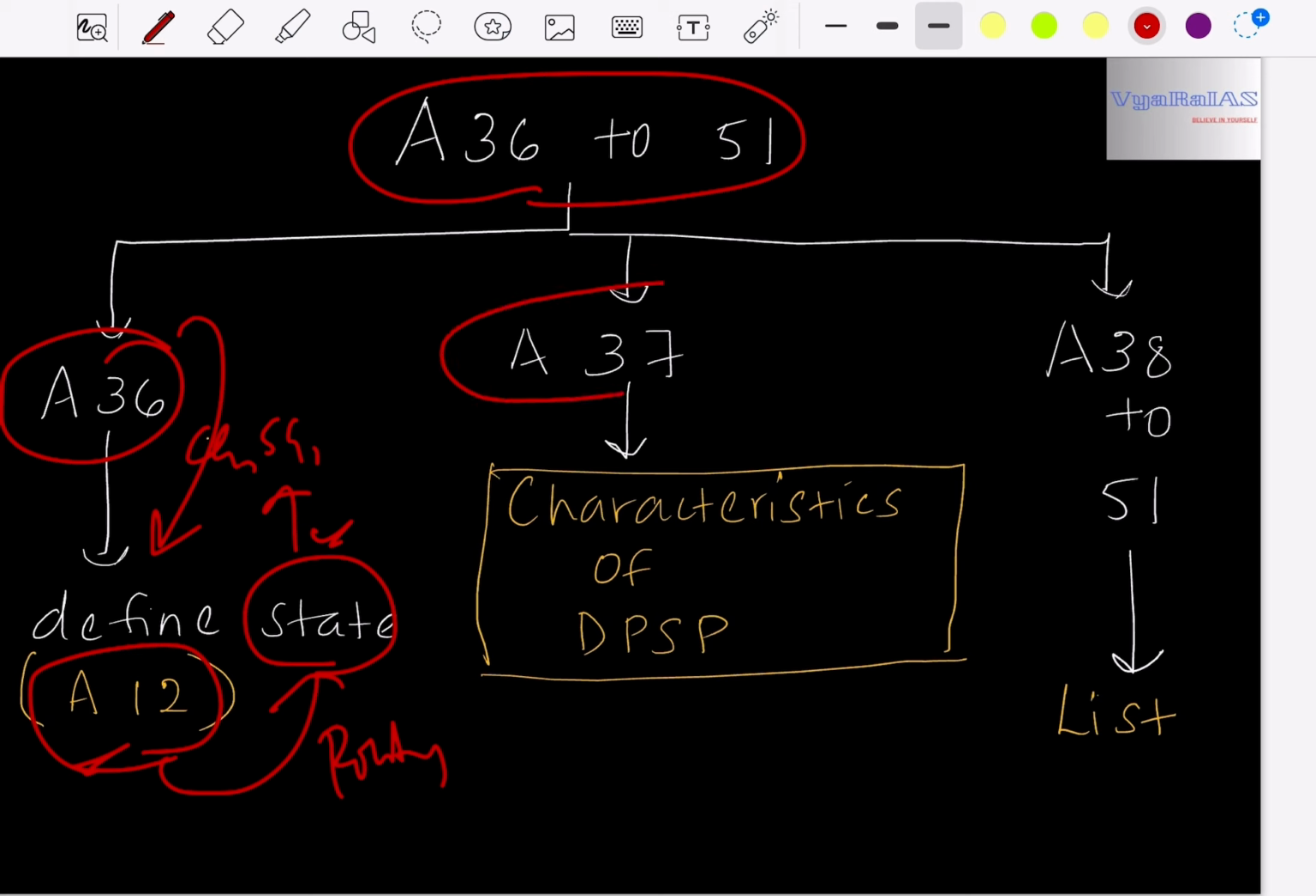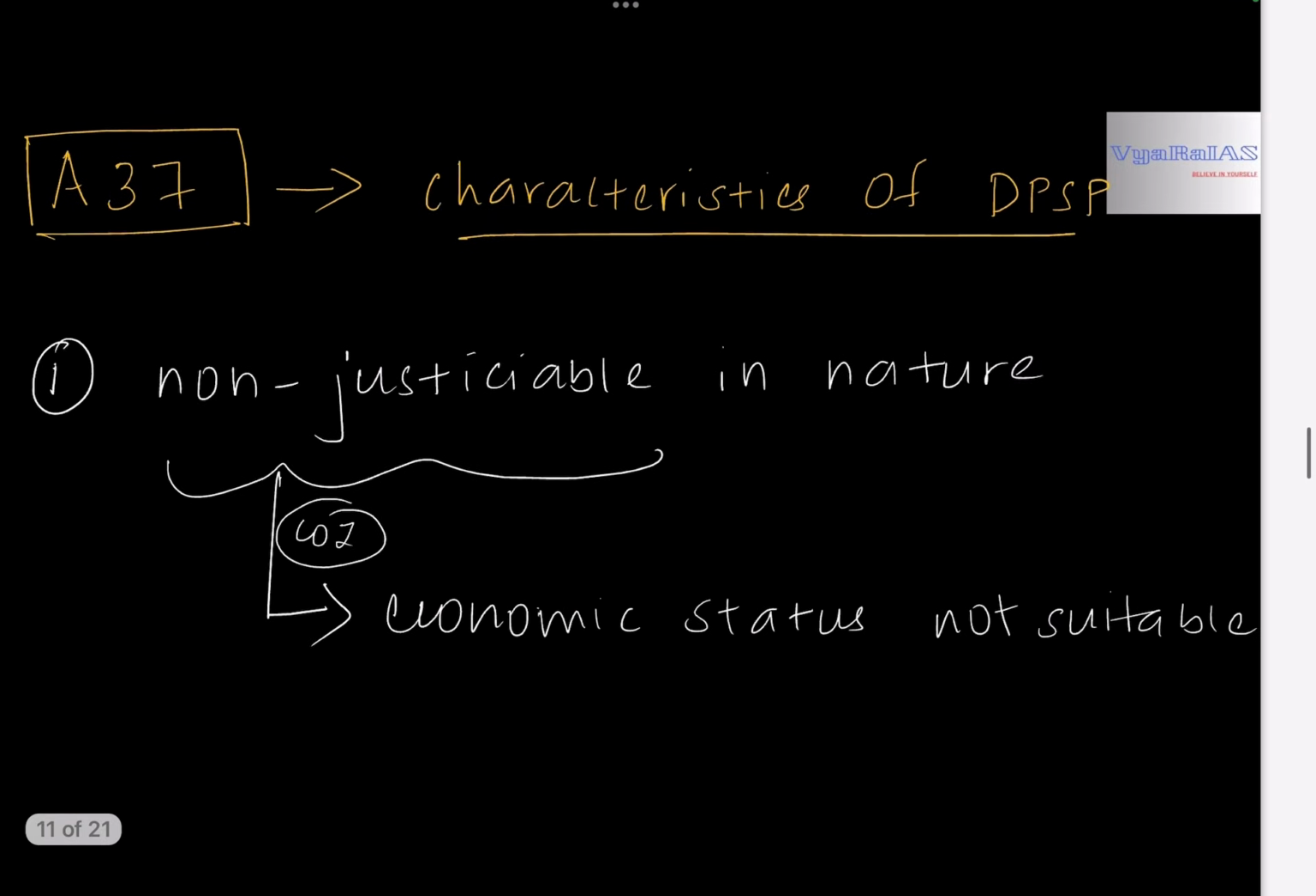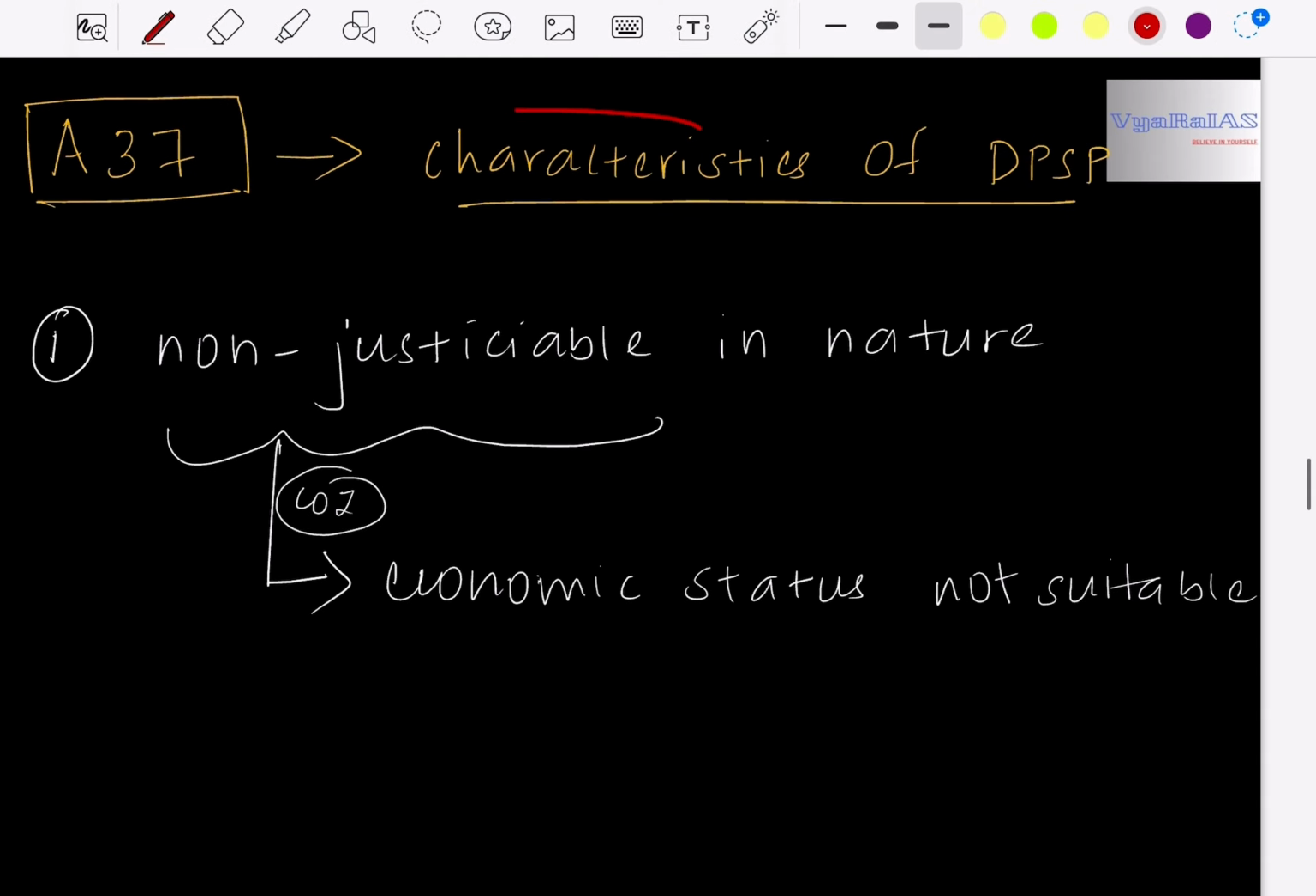Next we have Article 37. Article 37 gives the characteristics of DPSP. It tells whether the DPSP is justiciable, amendable. So all these characteristics of DPSP have been listed under Article 37 of our Constitution. Next, Article 38 to 51 gives the list of DPSP. Now let's study the characteristics of DPSP and then we shall study the list, that is the various directives under Article 38 to 51. Firstly we have Article 37, that is the characteristics of DPSP.